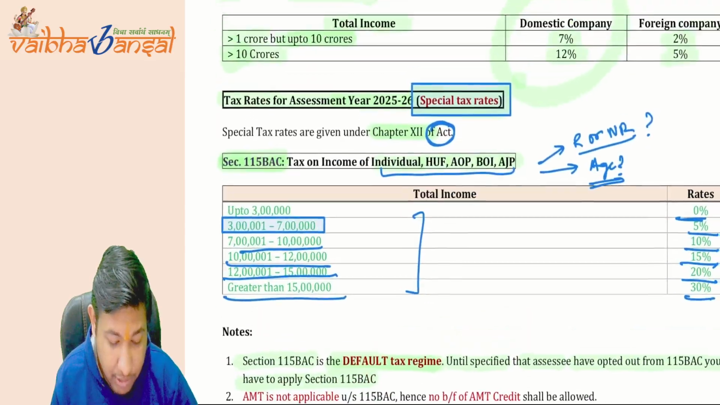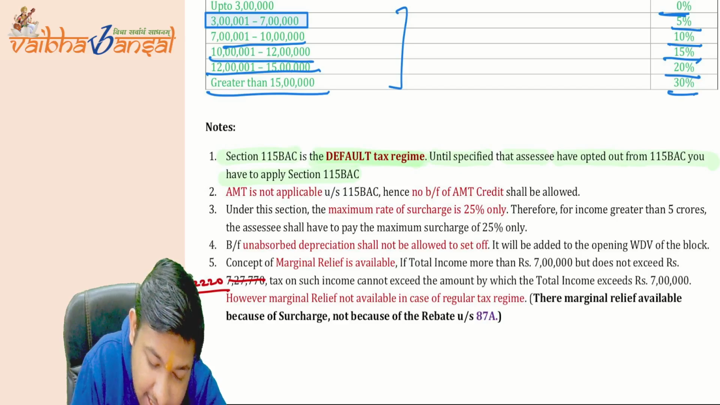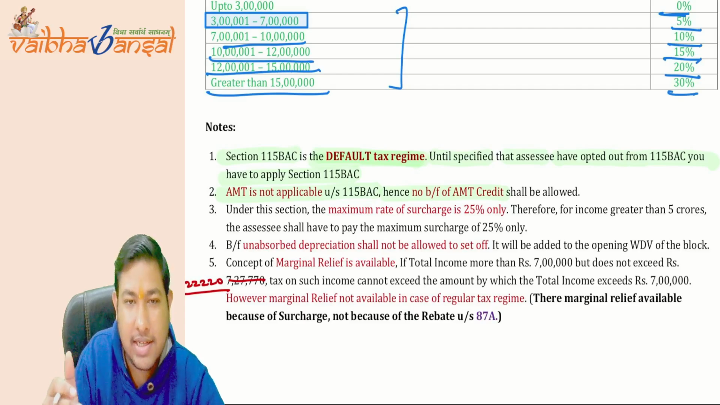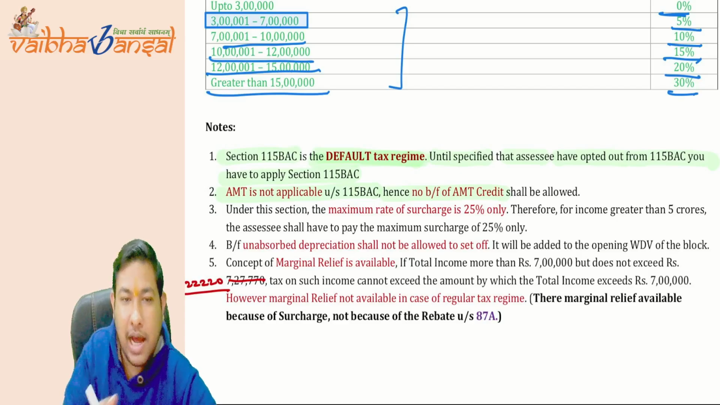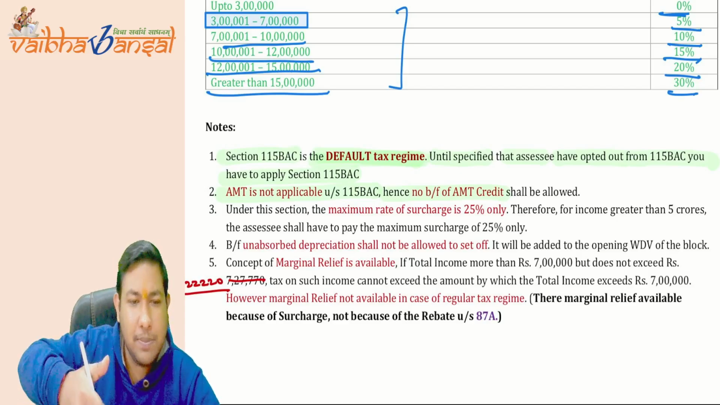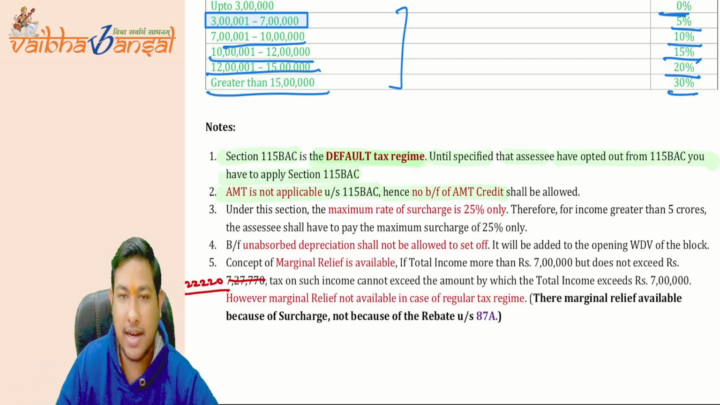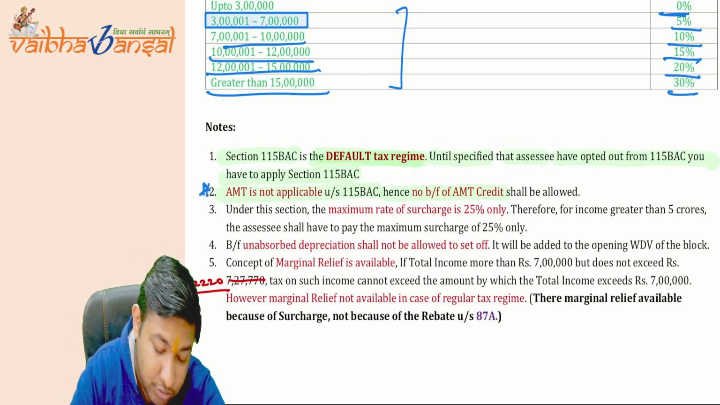Okay, now coming to the next point. AMT is not applicable under 115BAC, and no carry forward. We will understand this when we study the MAT and AMT chapter. After the PGBP chapter, there is a chapter called MAT and AMT, and then we will understand that as well. This will be covered there, so you can mark this.